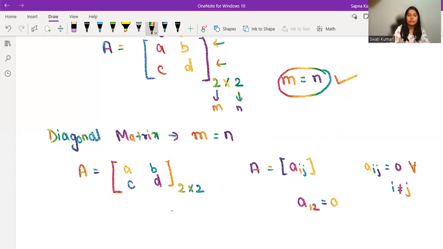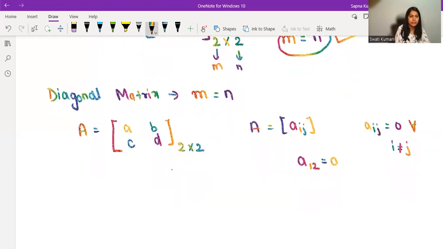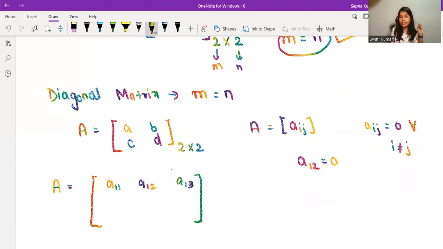So for example, I can just make you understand like this. I'm having A is equal to, and I'm just taking a bigger matrix this time just to clear any doubt. For example, I'm writing A11, A12, A13. Do you know that we write down the entries like this only? A11 is denoting first row and first column. A12 is first row, second column. A13, first row, third column. Because you know that this first number is indicating the number of rows, and the second number is representing the number of columns.